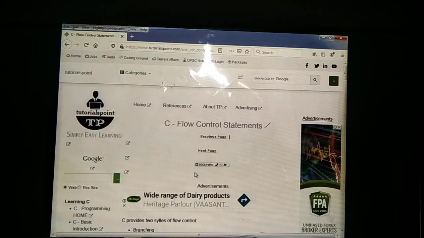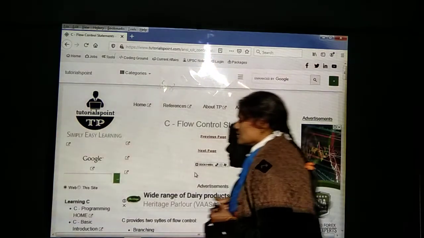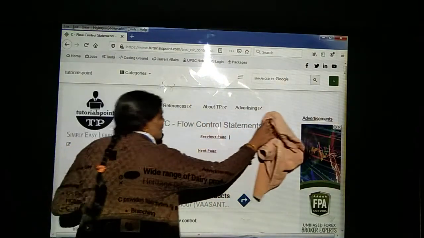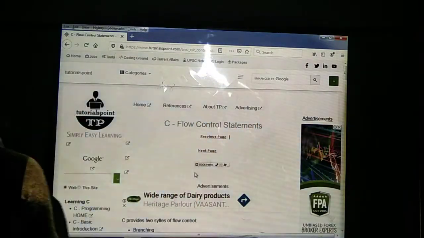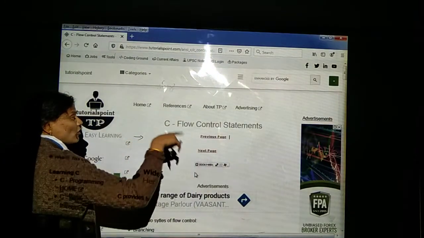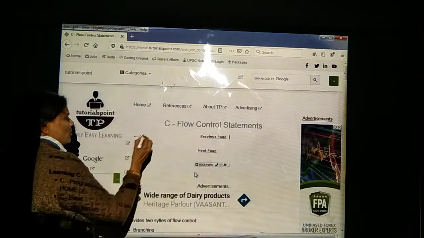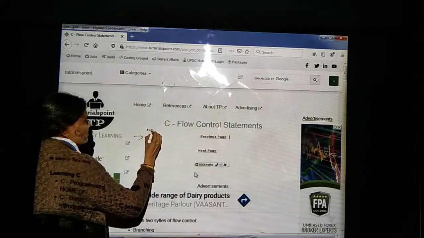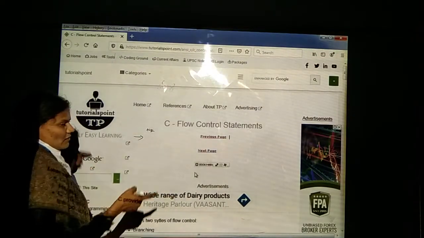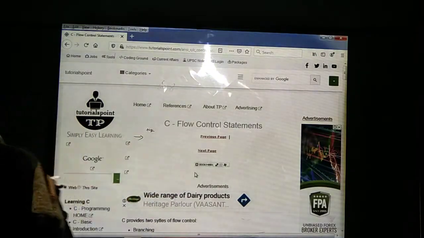In flow control statements in C language, the first one is the branching statements, second one is the looping statements, third one is the jumping statements. First, what is flow control? By using control statements, we control the flow of the execution. Normally, the program will be executed in which order? Sequential order. By using flow control statements, we control the statements' execution.